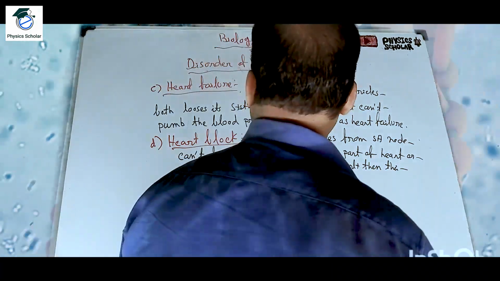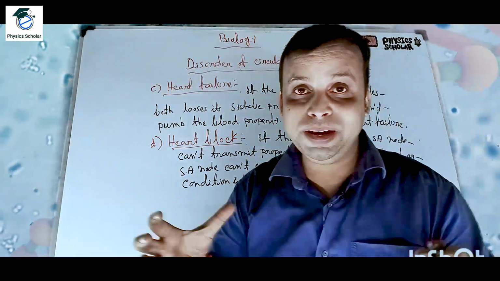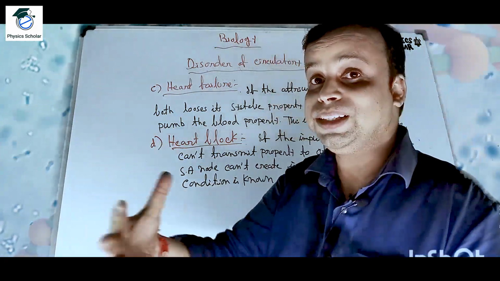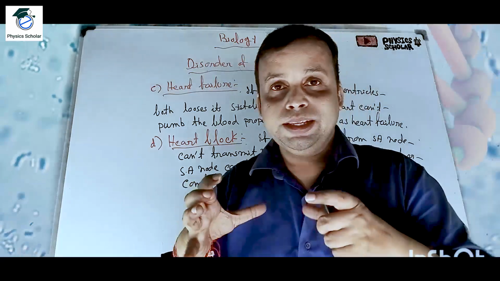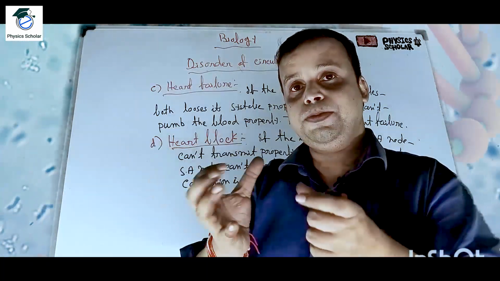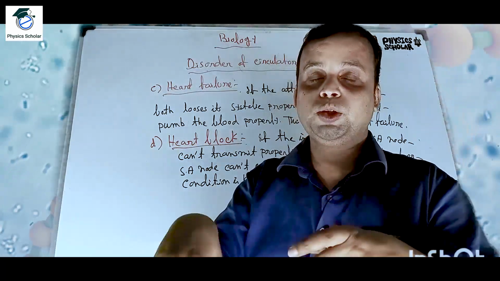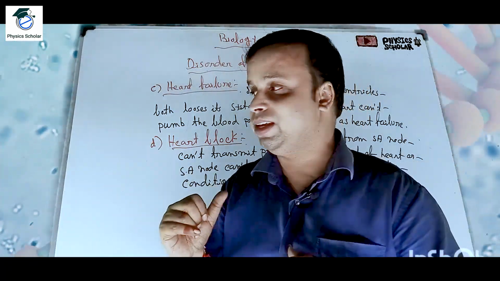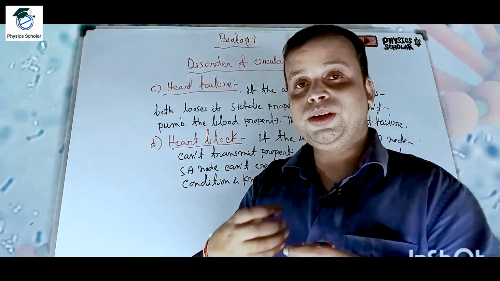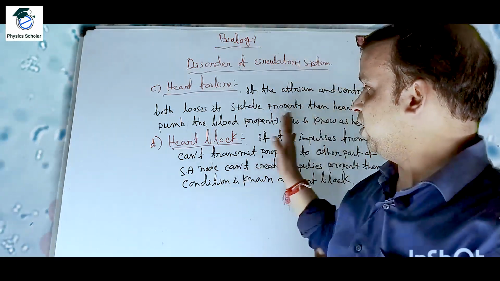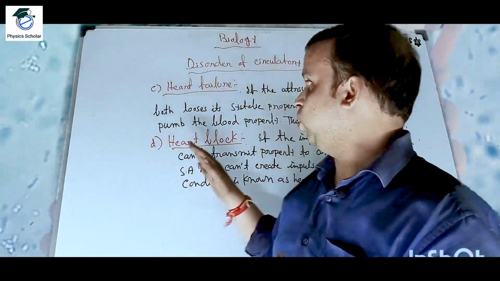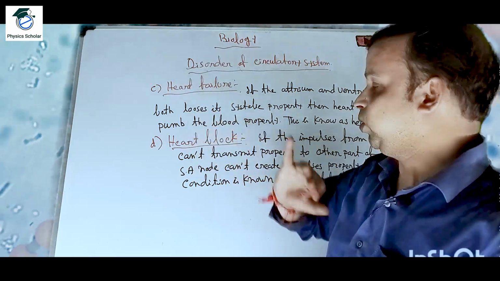Clear? So what is heart block actually? Because the energy of pumping, from where is it coming? From the SA node. It is giving the energy. Clear? Impulses. So the SA node either is not generating the impulses, or it is generating the impulses, but they are not carried properly to all portions of the heart. That's why the heart cannot contract properly. So this is known as heart block. That means it cannot contract because it is not getting the energy from the SA node. Clear? So hope you have understood what is heart failure and what is heart block.